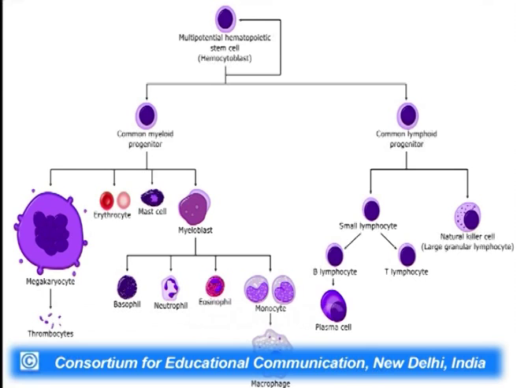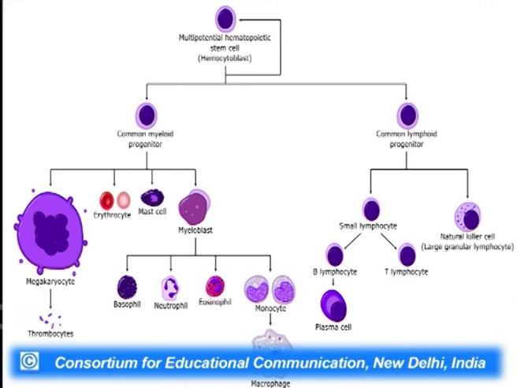We have a multipotential or multipotent hematopoietic stem cell heading the flow chart. These are hemocytoblasts. As you can see, this arrow means that they are self-renewing. They grow on their own, into clones of their own. Now, they have two lineages. They can either become the common myeloid progenitor cell or they can develop into the common lymphoid progenitor cell. As I just told you, the common lymphoid progenitor cell has lost its pluripotency. Now, it can only form lymphocytes.